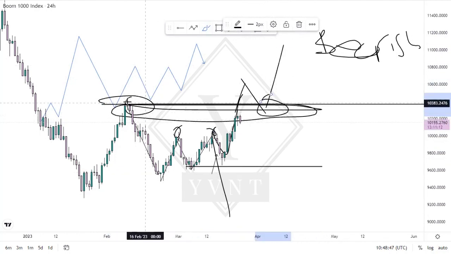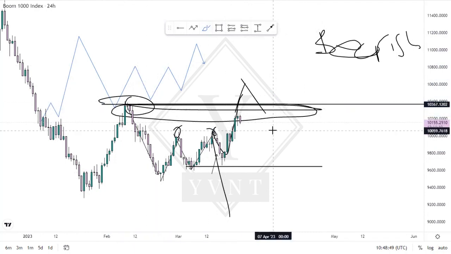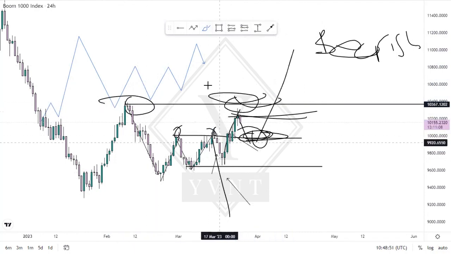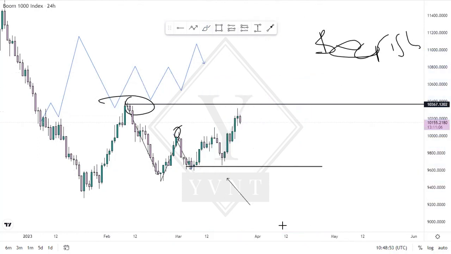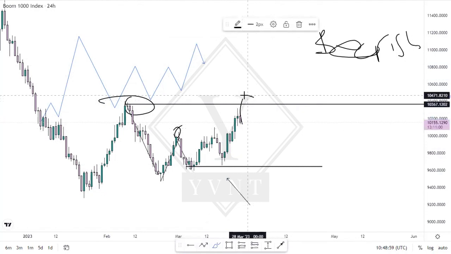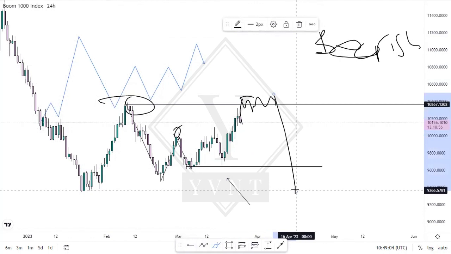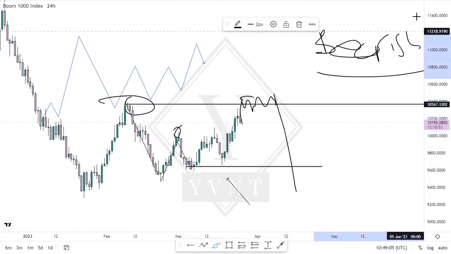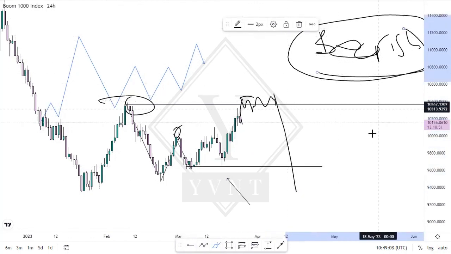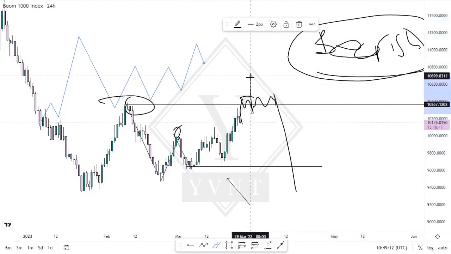But then if price doesn't break these highs, right, and then what it does is it just comes here and then starts playing around, and then drops, right? That can also happen because remember, we are in a bearish market, right? So we are going to be more comfortable taking buys the moment we start breaking here. If we are not breaking here,